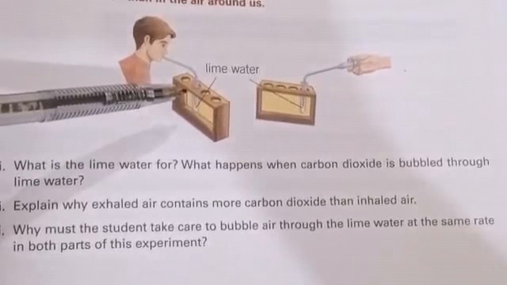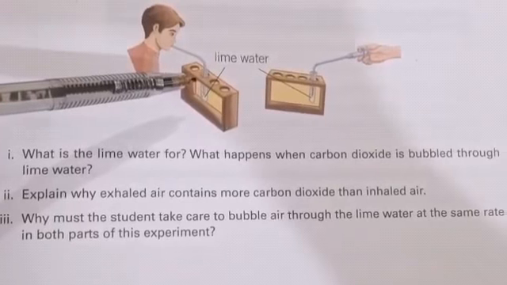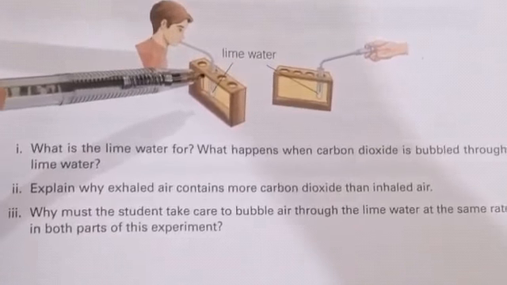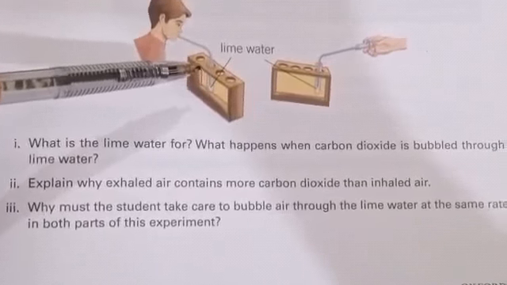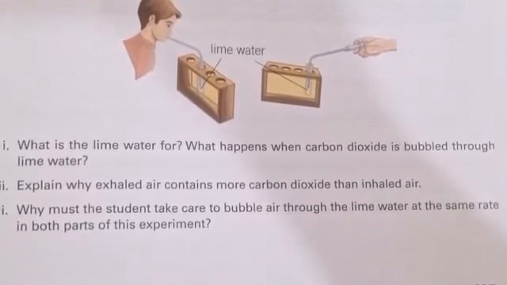The concentration of carbon dioxide in inhaled air is 0.03 to 0.04%, but the exhaled air contains 4% carbon dioxide, because carbon dioxide is produced during respiration.